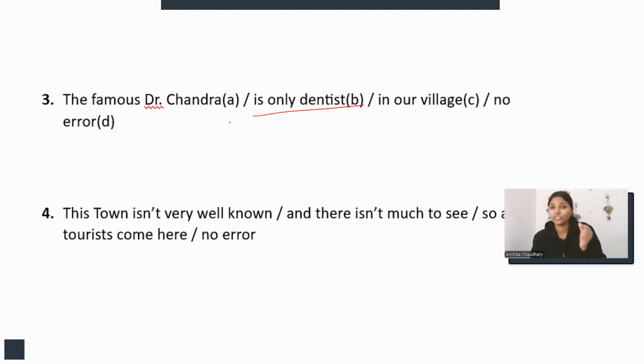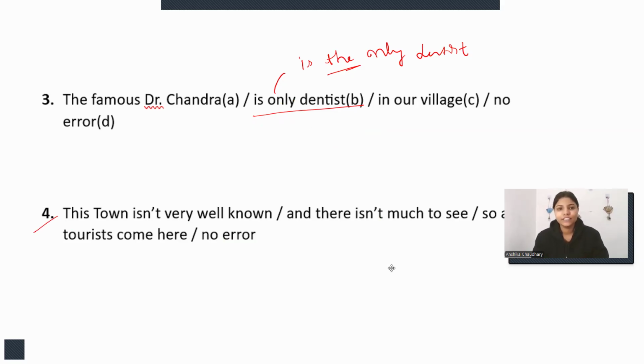The famous Dr. Chandra is the only dentist in our village. So it should be "is the only dentist." If we are specifying someone who is the only one, we have to use "the" before "only," right? So the error is in the B part. Let's move on to the next.